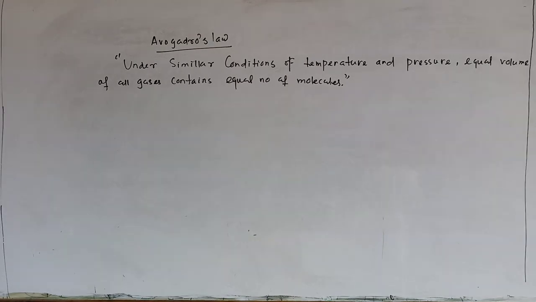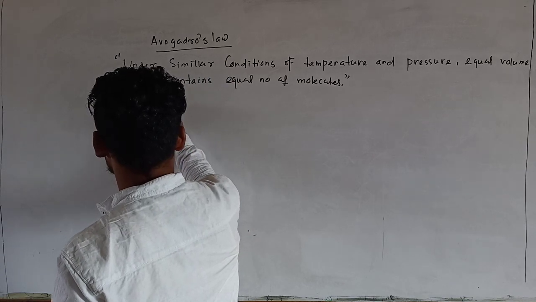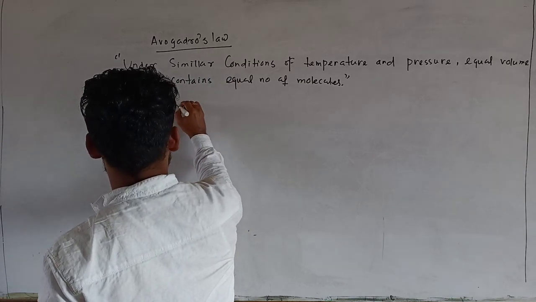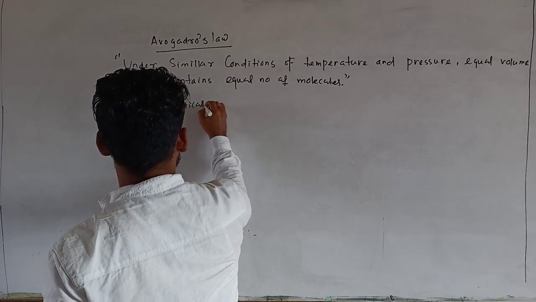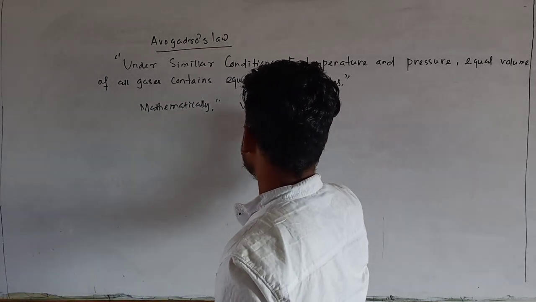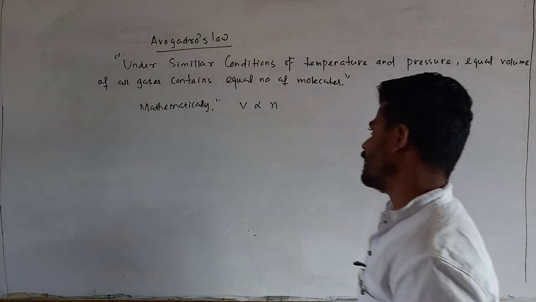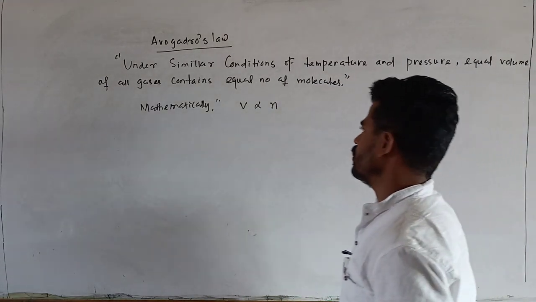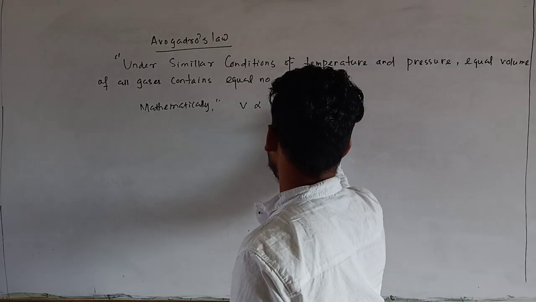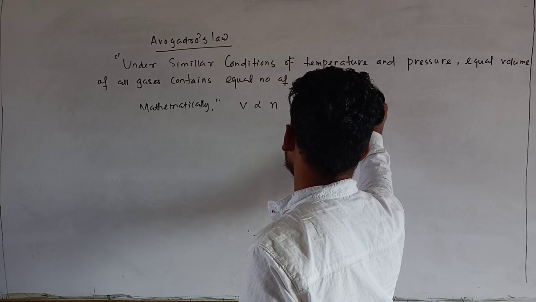So mathematically, V is directly proportional to N, where N is the number of molecules, provided temperature and pressure are constant.